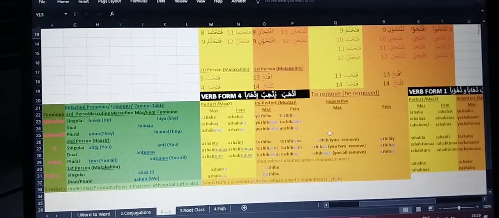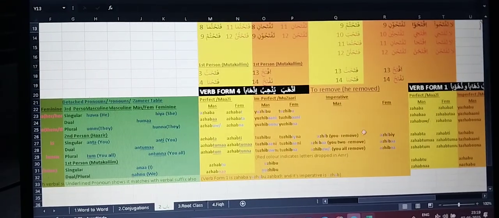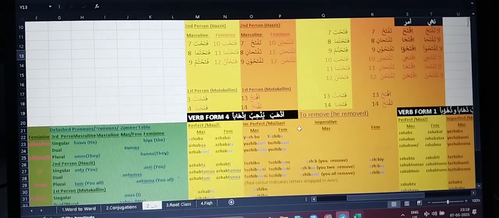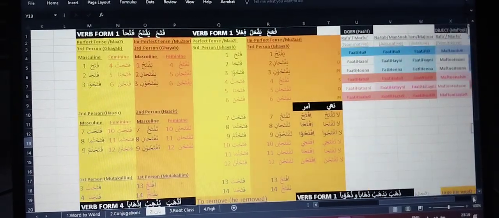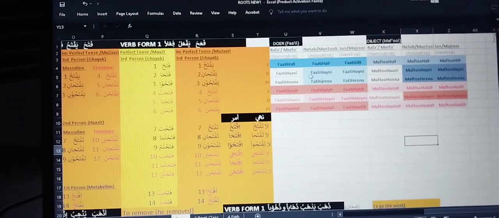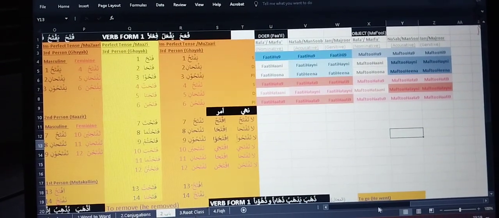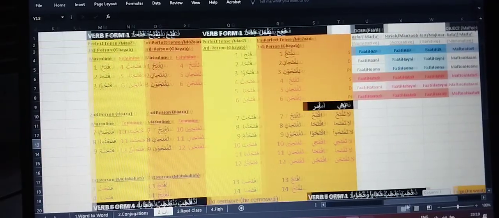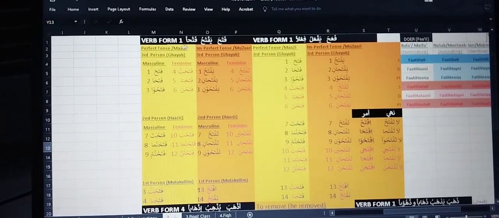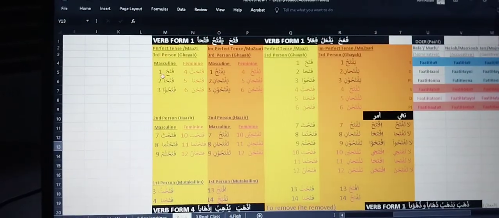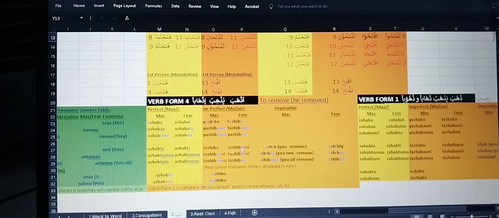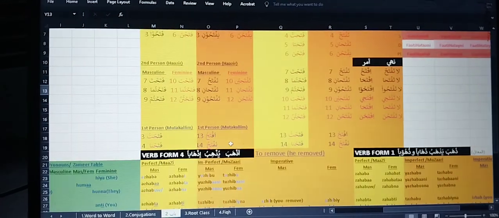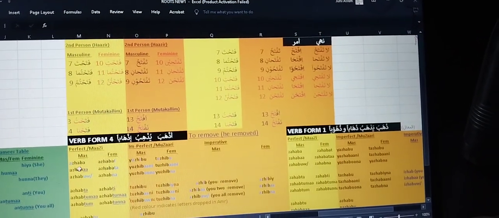So just like this, this table we had done yesterday. So we have rafa, nasab and jar. Here I have shown the similar table, like this, fataha, yaftahu, fathan. This I have opened up by doing the numbering. So this was the table that we did yesterday, and this is the table that I have formed by doing the numbering, because this is how we read it.